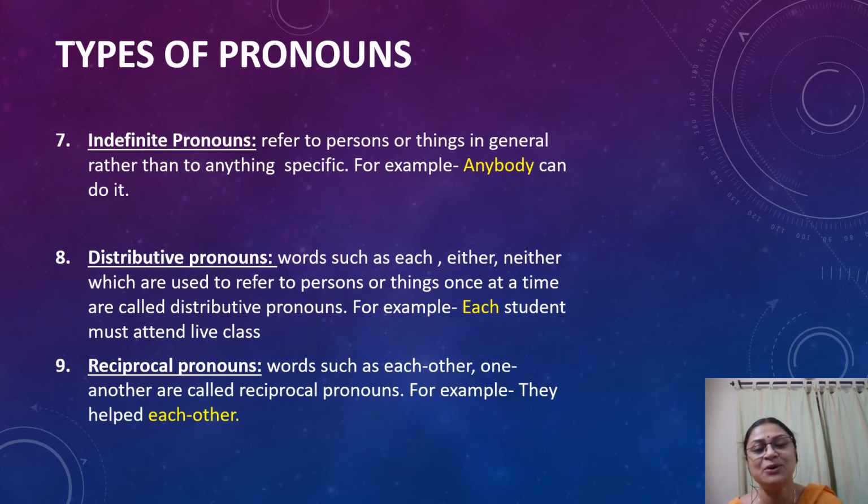Let's talk about the last one, that is reciprocal pronouns. Reciprocal pronouns are words such as each other, one another. And these types of words are called reciprocal pronouns. Let's learn from the example. They helped each other. Here each other is a reciprocal pronoun.